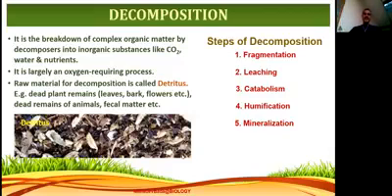So here, it is largely an oxygen requiring process. Breaking down of the material, bacteria break down the material. They require a large amount of oxygen. Raw material for decomposition is called detritus. The raw material that is required for breaking down is detritus. What are the detritus? Dead plant remains: leaves, bark, flowers, even from the field. After the harvesting, the waste that is generated is also detritus. Dead animals, remains of the animals, fecal matter. There are so many things which we call detritus.